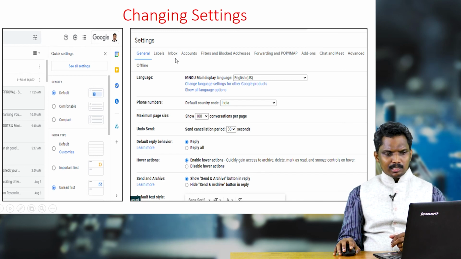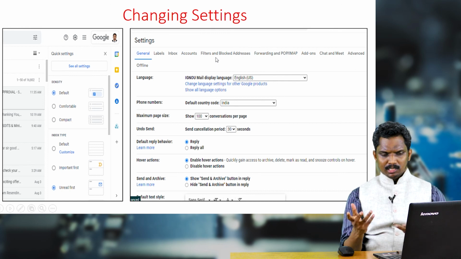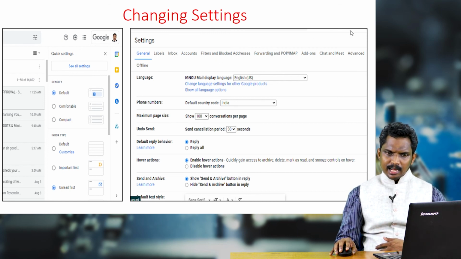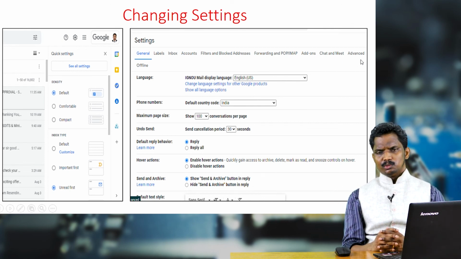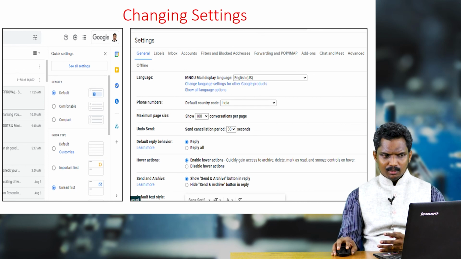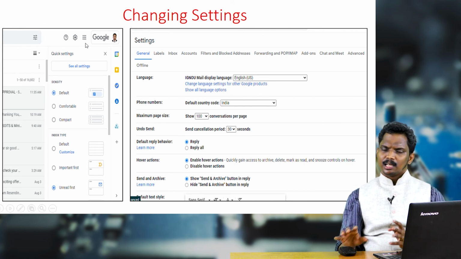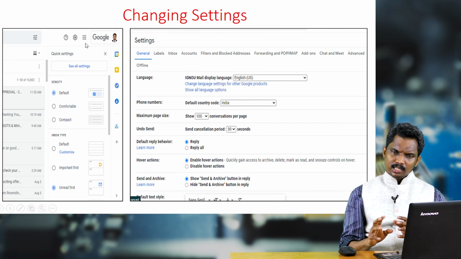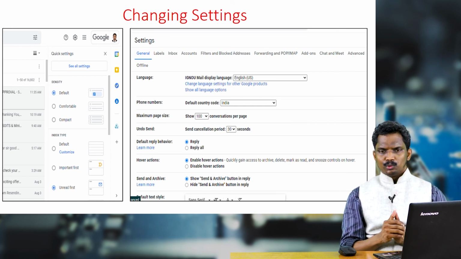Labels also you can change, how the inbox has to look, accounts, and if you want to filter the messages or emails, then add-ons, chat and meet, advanced. So there are many options and facilities available when you click on that wheel icon, and accordingly you select the settings which are required for you.